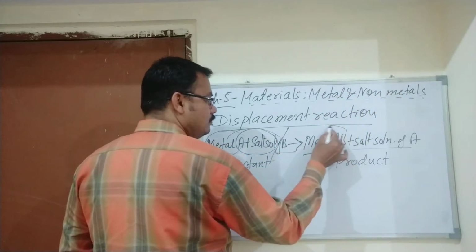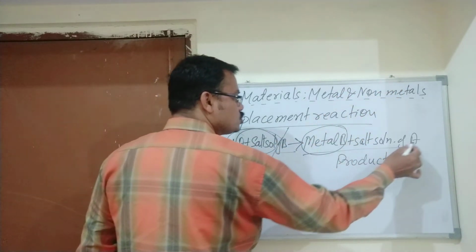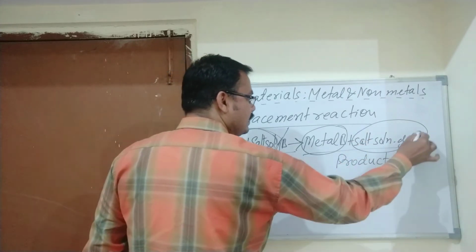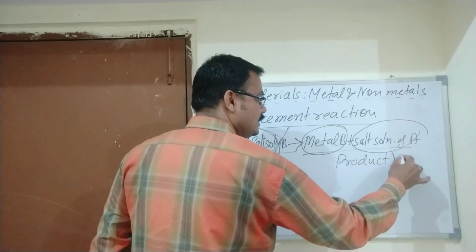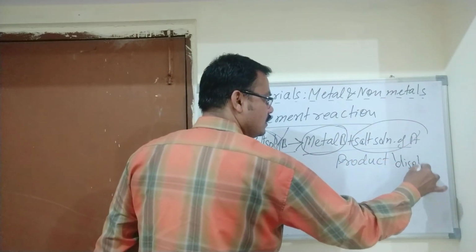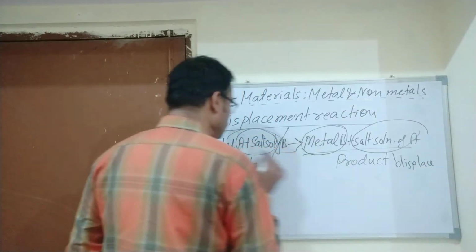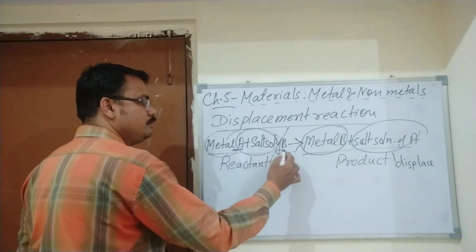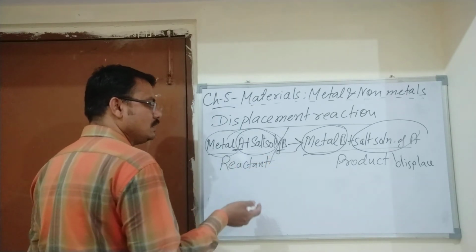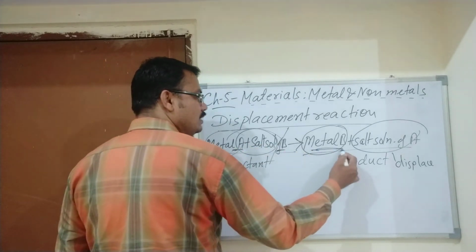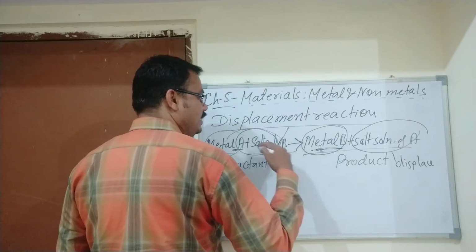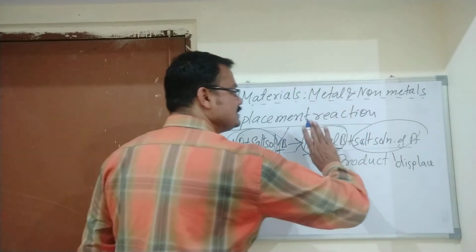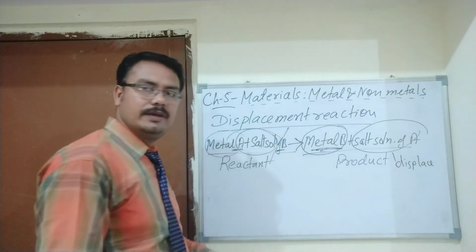You see metal B and the salt solution of A has displaced. Here you can see metal A is there and salt B is there. But after the reaction, the metal has become B and A has formed the salt solution, and B is displaced, removed away.